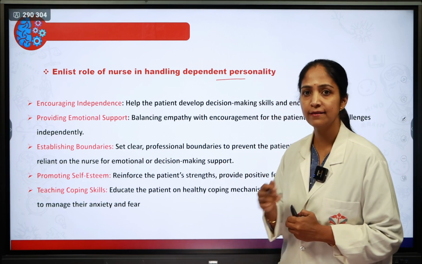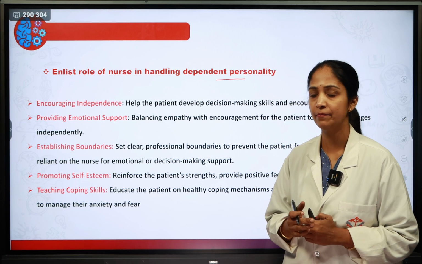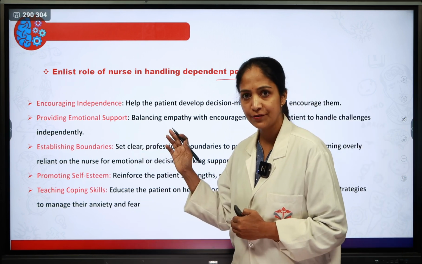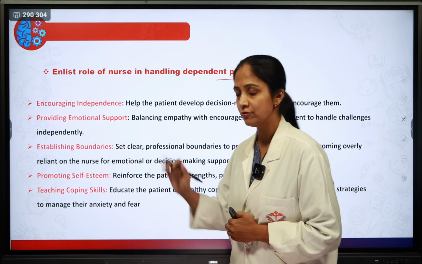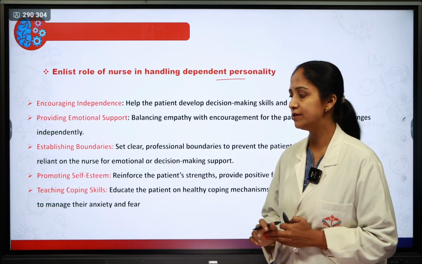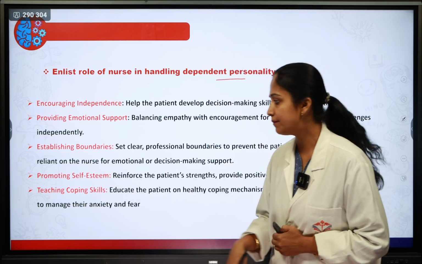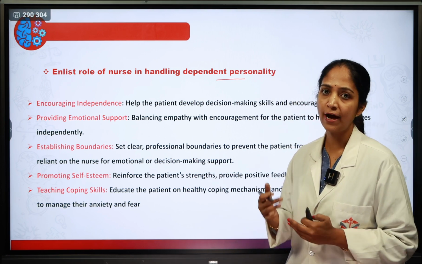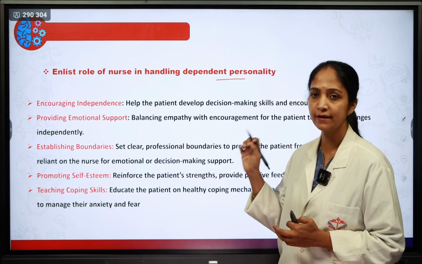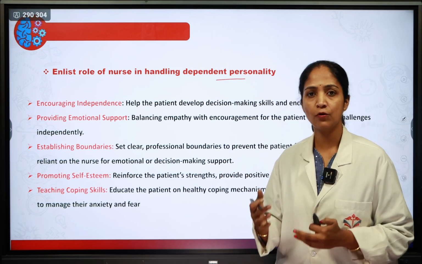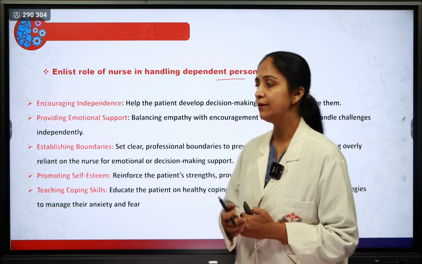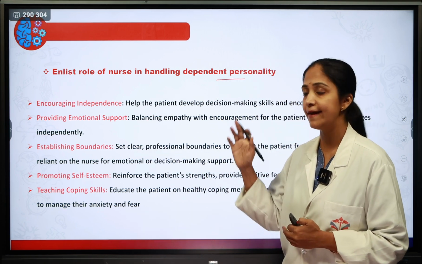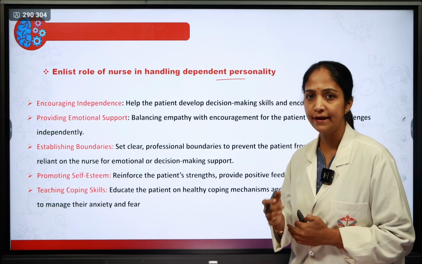When you come to enlist the role of the nurse in handling the dependent personality, these are the things you have to enlist: encouraging independence, providing emotional support, establishing boundaries, promoting self-esteem, along with teaching coping skills. These are the points you have to list as a nurse when they ask this particular question. So what is the role of the nurse in handling a dependent personality? All these things you have to enlist when they ask the question.